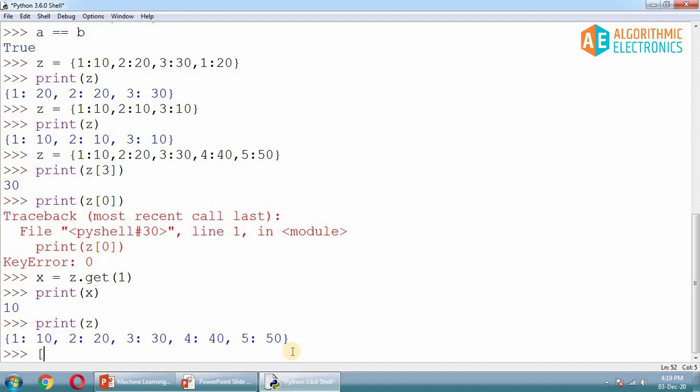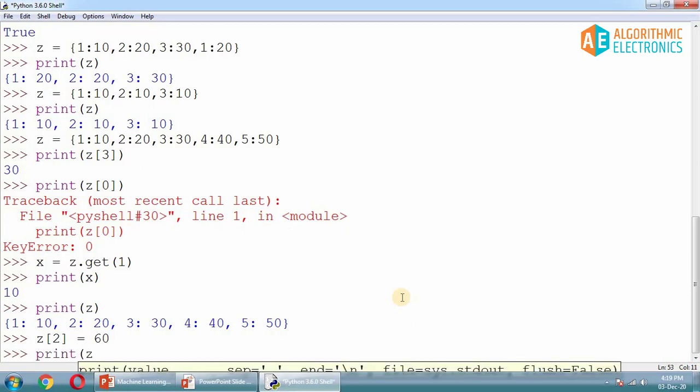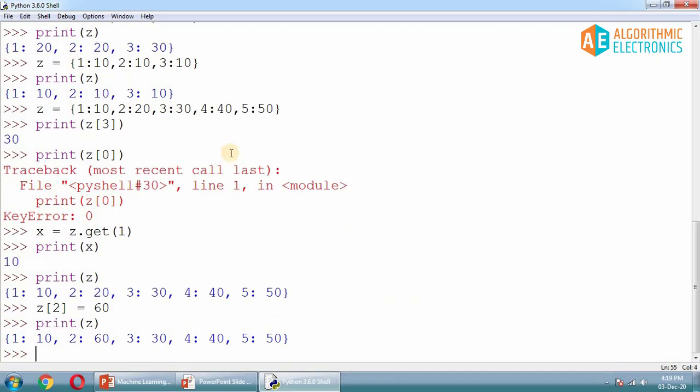You just write z of 2. Now 2 is the key, not the index. This is the key, and whatever value you want, you can write here. So I want 60, and hit enter, and just print z. You will notice the difference. Initially it was 20, this time it is 60. So this is how, by referring to the key, you can change the value in the dictionary.